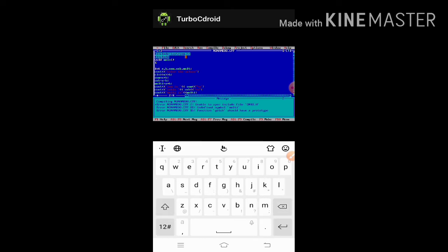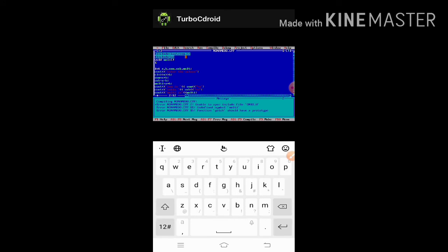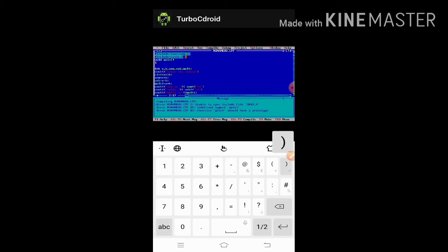Include, then angular bracket, then this sign, conio dot h, then you have to complete this one. Okay, so see here what is the next one, undefined symbol multi. See here I have declared this multi, and see here function getch should have a prototype.